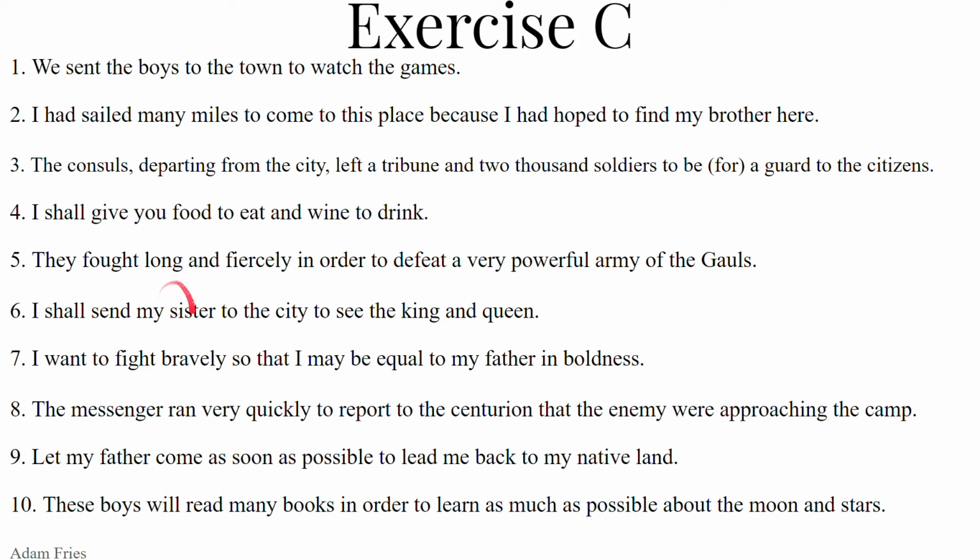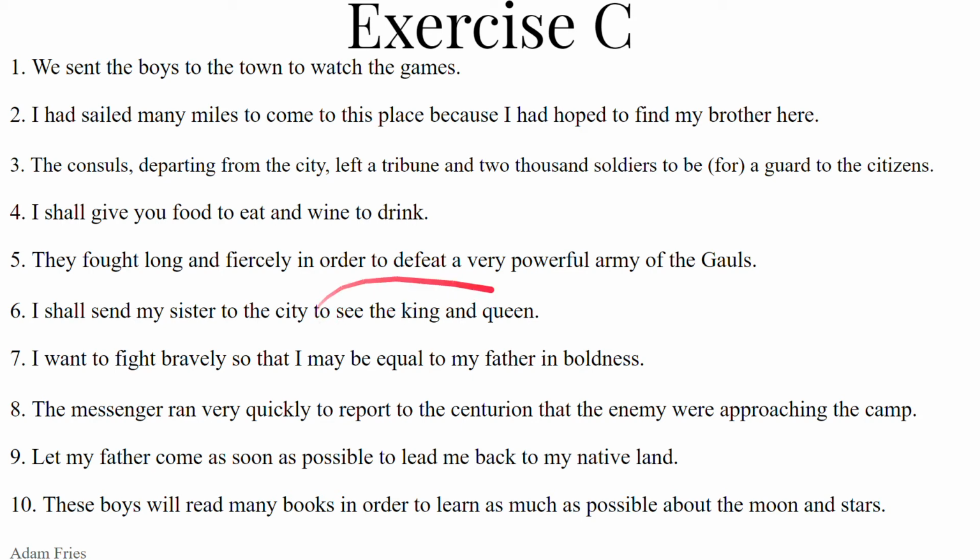Where am I sending my sister? That is to the city. She's going to the city. So motion towards, ad plus the accusative. Motion towards, urbs, urbis, feminine. We want urbem, ad urbem. Meam sororem ad urbem mittam. Why am I doing that? Why am I sending her there? So that she may see the king and the queen.